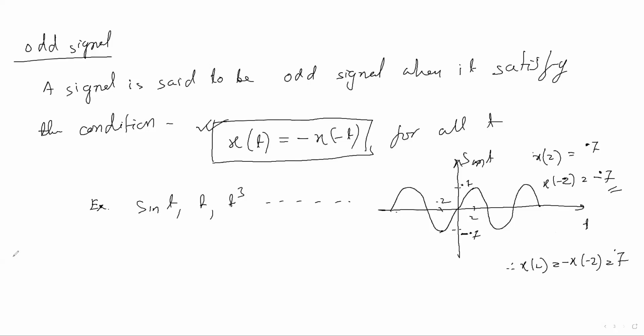But the interesting thing is that even signals are symmetry signals, and odd signals are anti-symmetry signals. Anti-symmetry means whatever comes at the positive side comes in the negative.